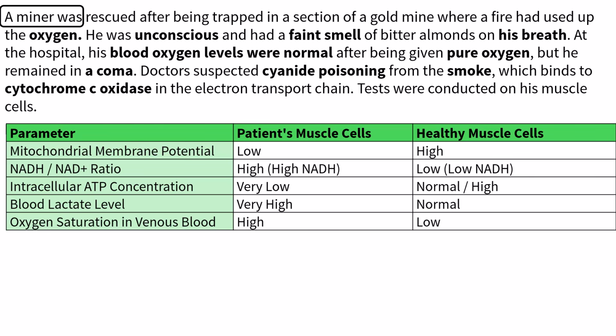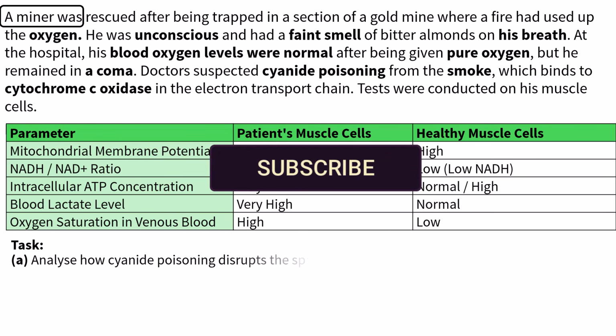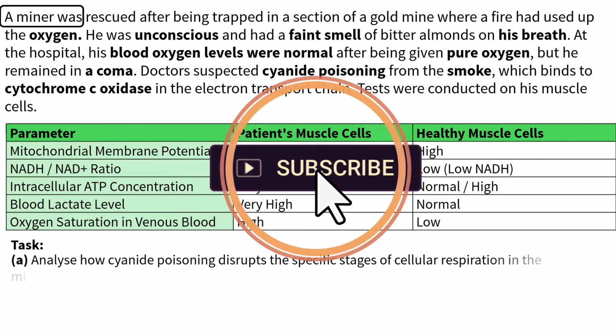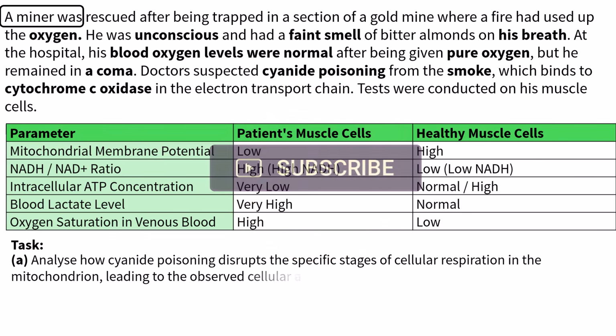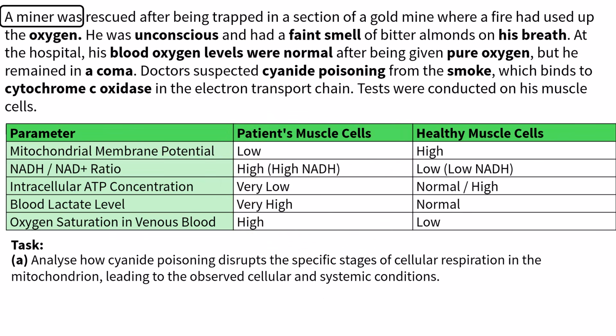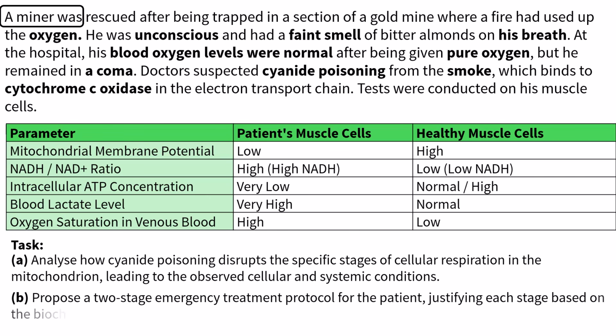Analyze the data table. Task, Part A. Analyze how cyanide poisoning disrupts the specific stages of cellular respiration in the mitochondria, leading to the observed cellular and systemic conditions. Part B. Propose a two-stage emergency treatment protocol for the patient, justifying each stage based on the biochemical disruption caused by cyanide.